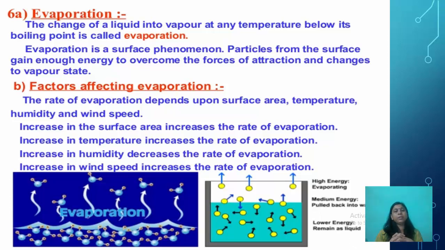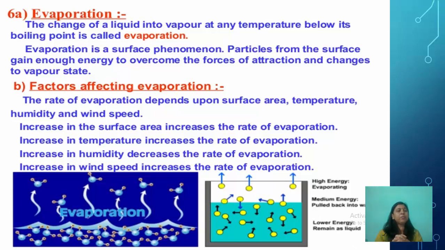Secondly, increase in temperature increases the rate of evaporation. It is very clear, on a hot day, the clothes dry quickly, whereas on a cooler day, they take some time. Now, increase in humidity decreases the rate of evaporation. It is also observed that the clothes dry slower on a humid day. Humid day means when it's raining.